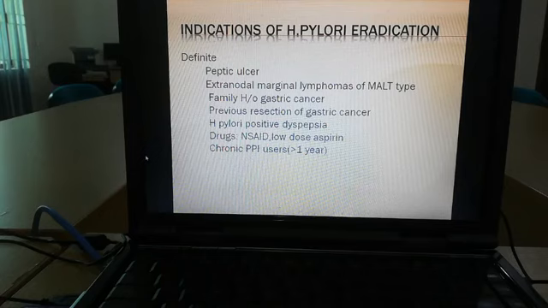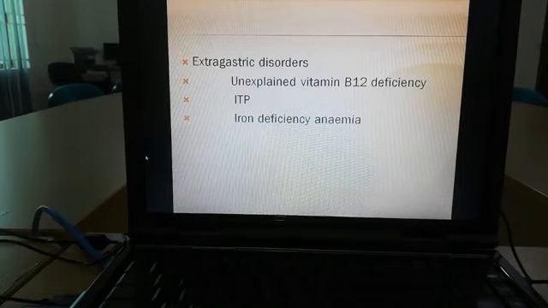and also if there is a history of low-dose aspirin use for a prolonged period, you have to give the H. pylori treatment for H. pylori eradication. And the last indication for eradication of H. pylori is chronic use of proton pump inhibitor, that is, if the patient uses PPI for more than 1 year, then we have to give treatment for eradication of H. pylori.